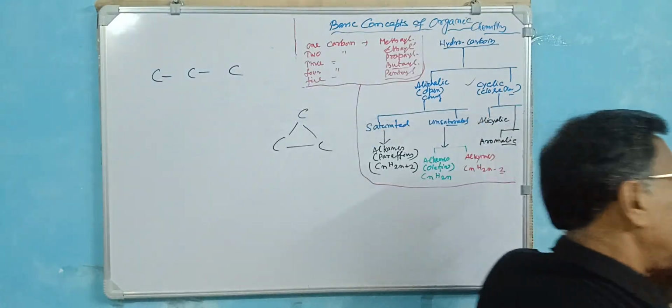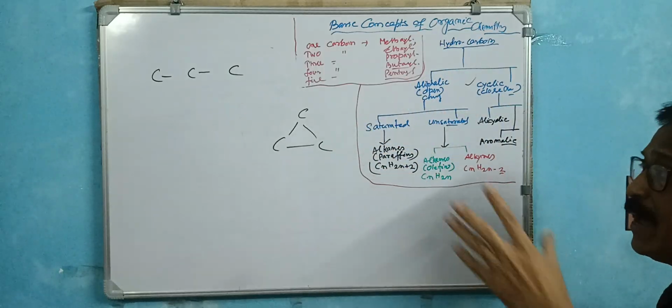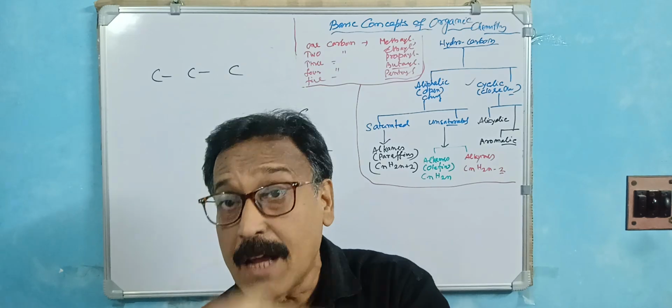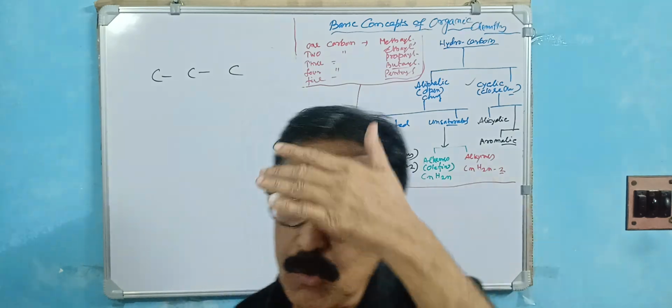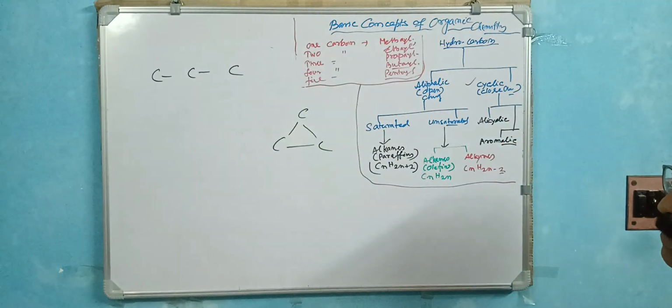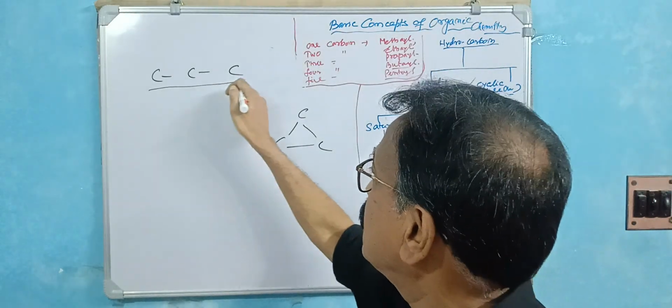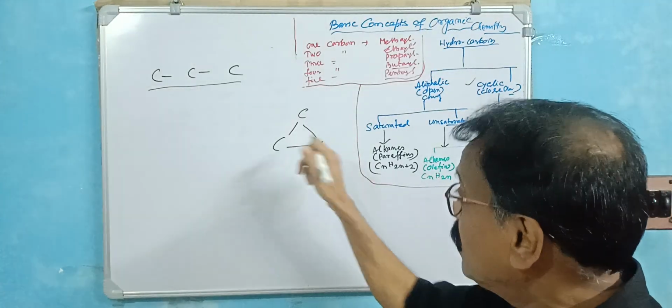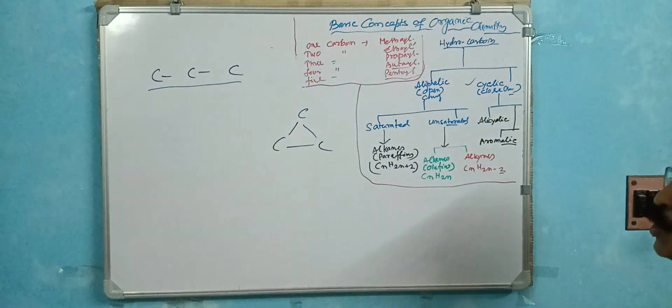In organic chemistry, the basic thing is the hydrocarbon. Hydrocarbon means hydrogen and carbon. Hydrogen and carbon are the main part. The catenation property, you know, the self linkage. Now this is called the open chain hydrocarbon, that we call the aliphatic or open chain hydrocarbon, and this is called the cyclic or closed chain hydrocarbon.